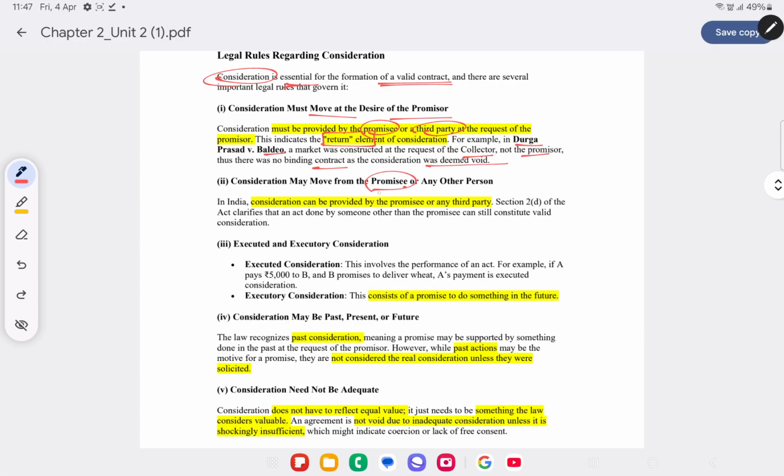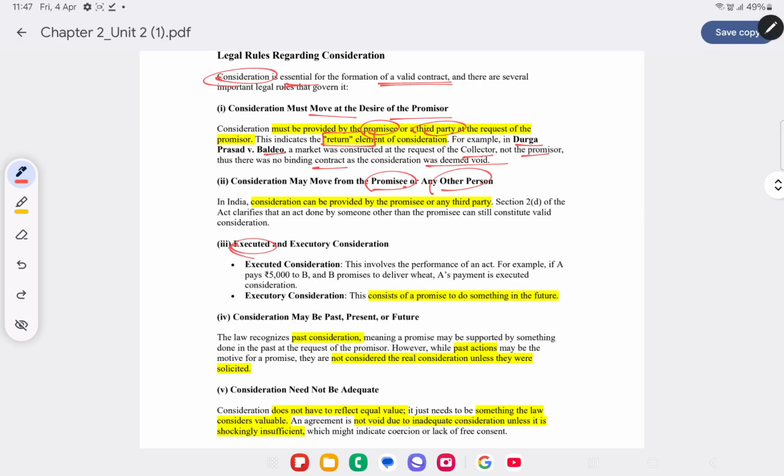Consideration may move from the promisee or from any other person. We already saw that it need not necessarily be the case that only the promisee will have to make the payment. It can be from any other person as well. That is, it can be by a third party. On behalf of the promisee, any third party can also make payment to the promiser.